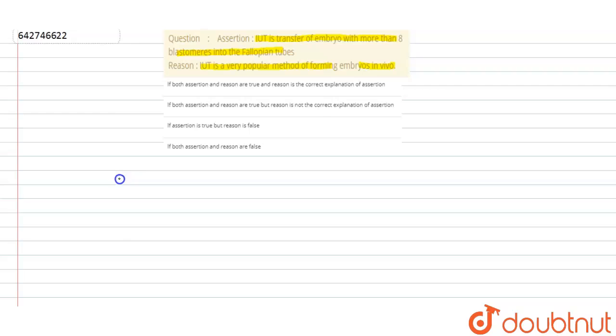So first of all, we will understand what is the IUT. IUT is known as the intrauterine embryo transfer. This technique is one of the methods associated with IVF. IVF is in vitro fertilization. In vitro fertilization is used in the case of couples who are unable to conceive naturally.